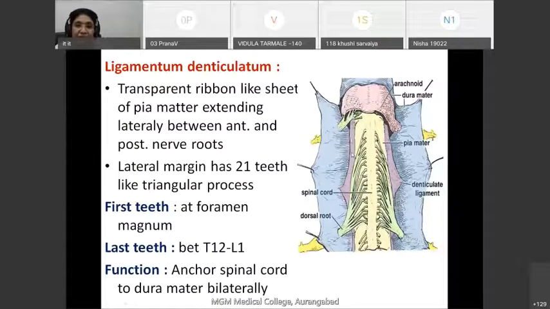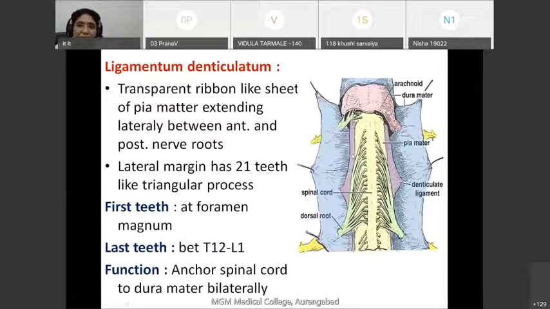And this denticulate ligament also connects the spinal cord to the dura mater. So the spinal cord is connected to dura mater with the help of ligamentum denticulatum. Spinal cord is connected to arachnoid mater through the subarachnoid septum. Spinal cord is connected to pia mater through linea splendens. So all these membranes are connected to the pia mater.